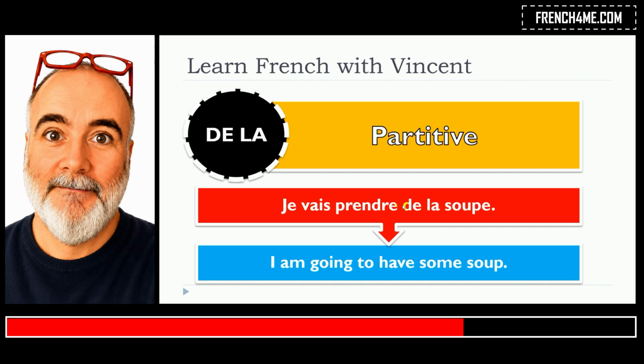So remember, the partitive concept is when you don't want to specify the quantity. In that case, as you can see, we translate it with this "some" concept. So je vais prendre de la soupe. This is the partitive form, and this is for the feminine because soup is a feminine noun. De la soupe. So this is the first use, or the first role, of de, la.